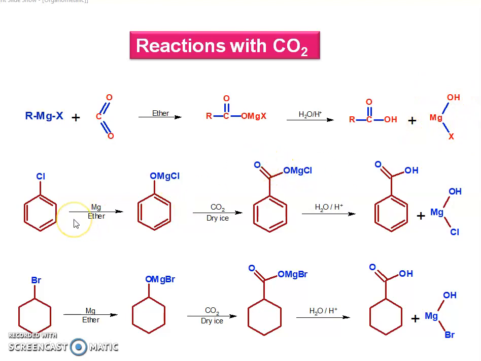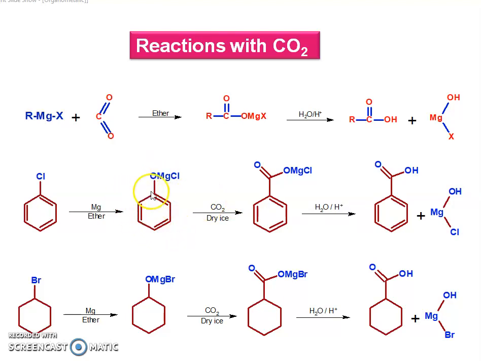Let's see the examples. Chlorobenzene: we treat this chlorobenzene with magnesium metal in dry ether. Then this Grignard reagent is formed, and it is treated with dry ice, CO2. Then what happens?